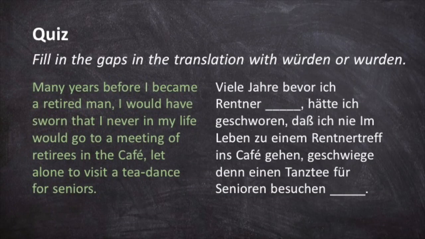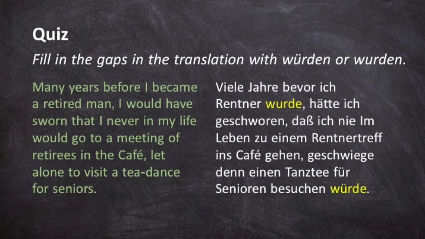Now see if you can complete this short quiz. These examples are pretty difficult, but they are from actual German texts, so give them your best shot. See if you can fill in the gaps in these translations. Many years before I became a retired man, I would have sworn that never in my life would I go to a meeting of retirees in the cafe, let alone to visit a tea dance for seniors.